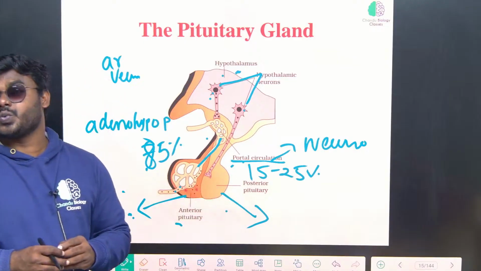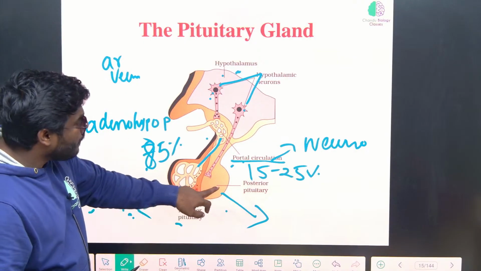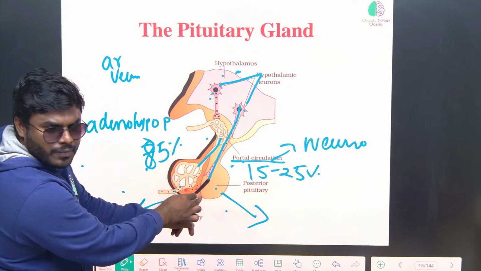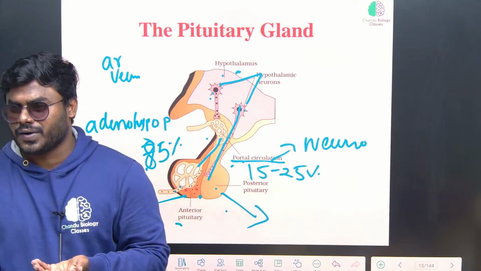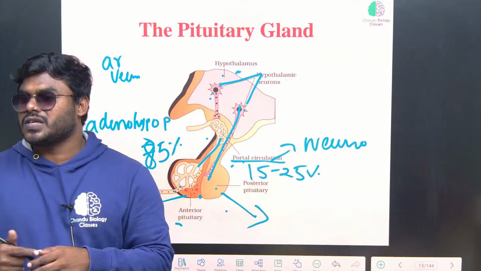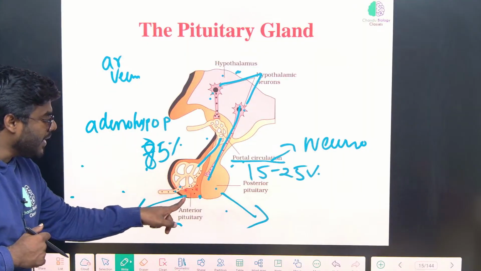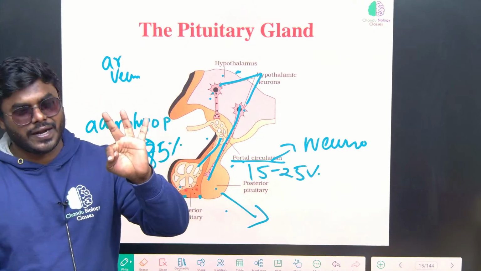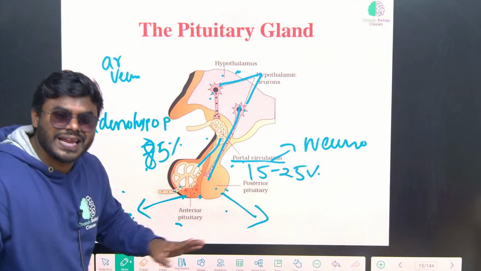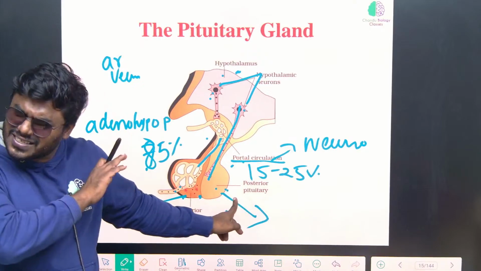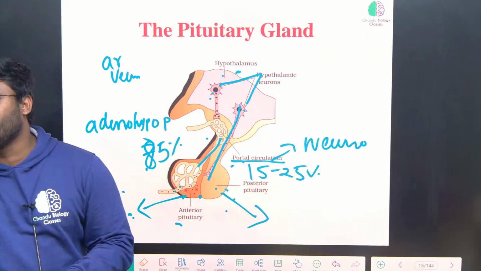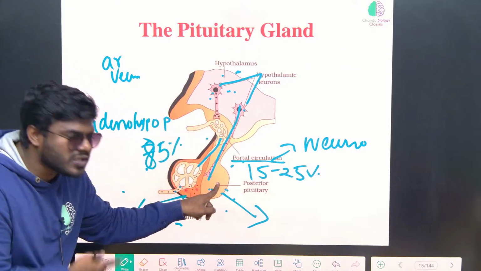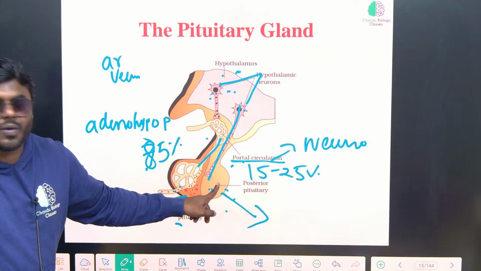But posterior pituitary is very different. Can you see the picture, friends? It is directly connected to the neuron itself. This is called neural regulation. In simple words, anterior pituitary gland can synthesize hormones and release them into the blood. But what about the posterior pituitary? It can't synthesize even one hormone on its own. Whatever hormones are synthesized in the hypothalamus, it stores in the posterior pituitary, and upon requirement it releases them.